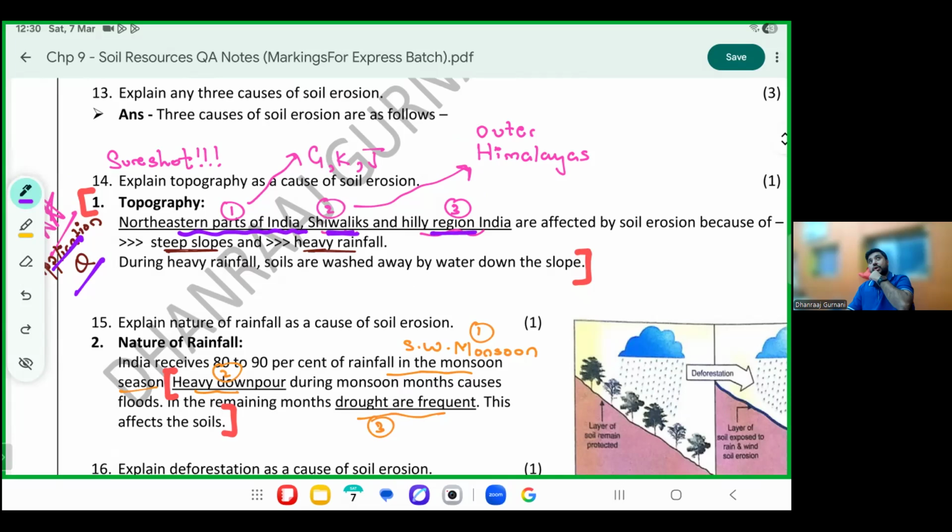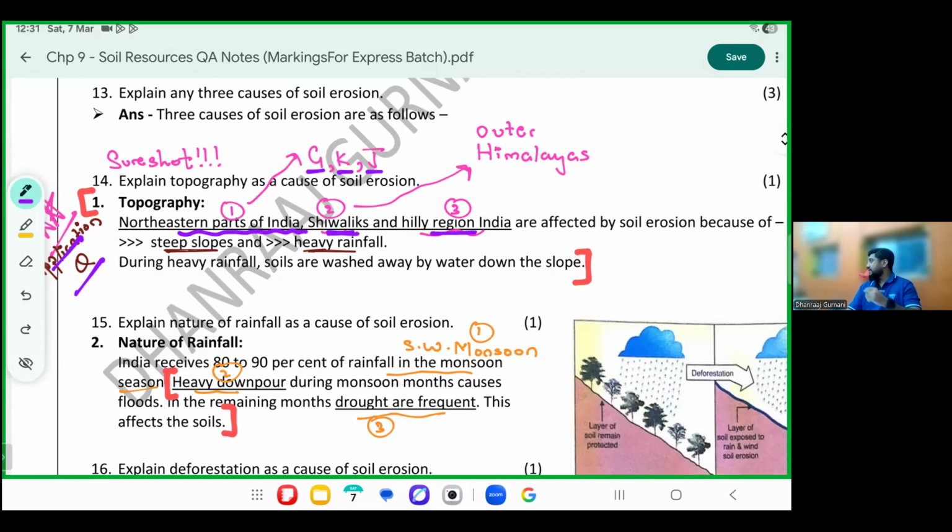So which are the parts? Northeastern parts, which are these? What is GKJ? Anybody? Which are the 3 mountains in Northeast? Garo, Khasi, and Jaintia. Over the course of the chapter and the map marking, I'll teach you where Garo, Khasi, and Jaintia are. It is in Northeast India.